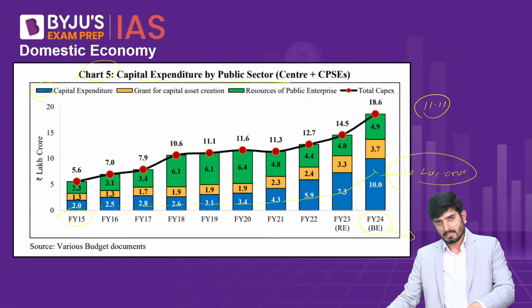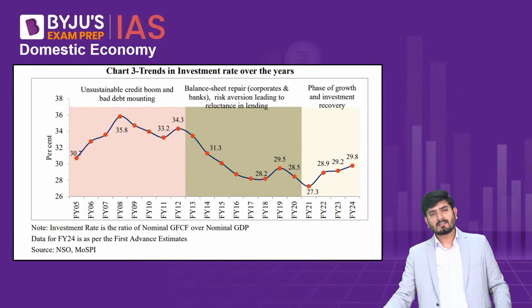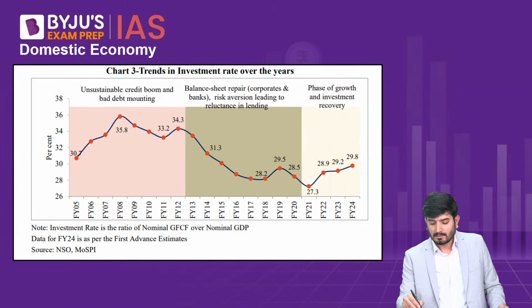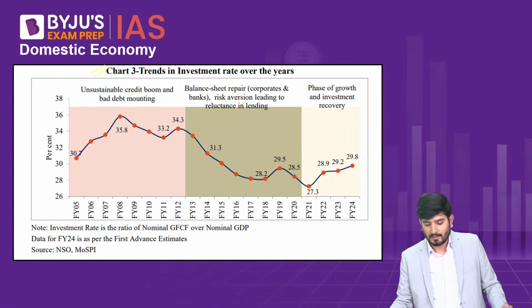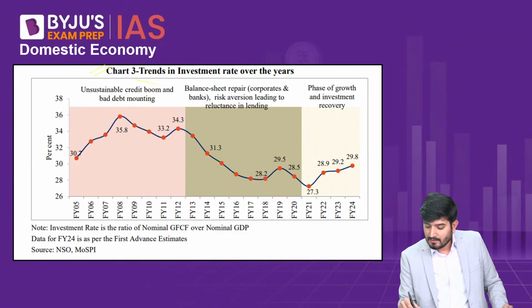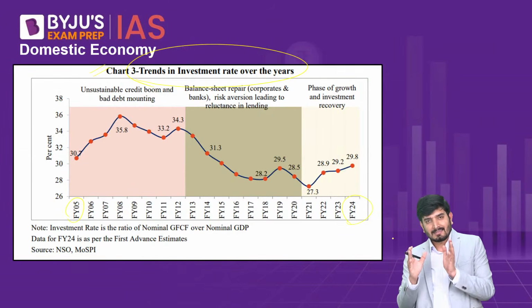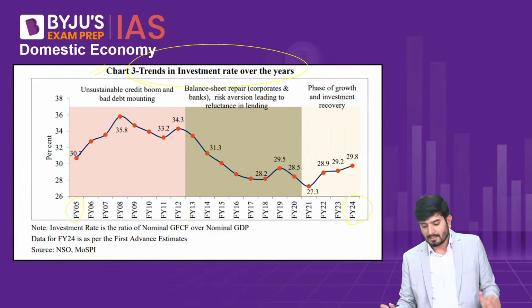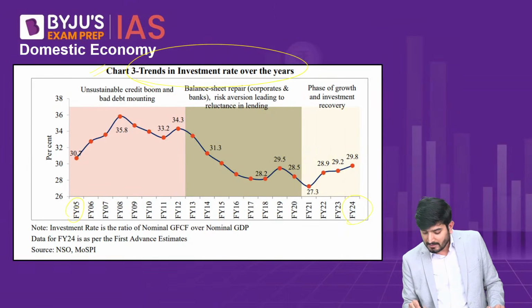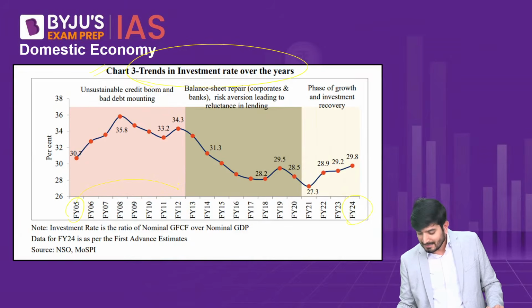Now, one more chart which I wanted to present to you, which is not very much related to this particular point, is chart number 3 from this same document. It tells you about the trends in the investment rate over the years. It shows how the investment rate has behaved from financial year 5 to financial year 2024. It says there are 3 clear distinct trends that we can witness. The first trend is financial year 5 to financial year 12. The second is from financial year 13 to 20, and then 21 to 2024.